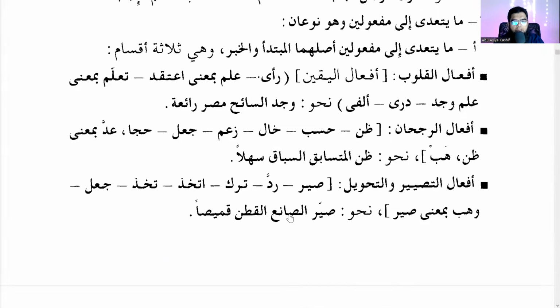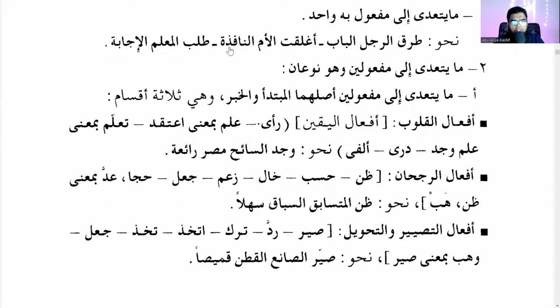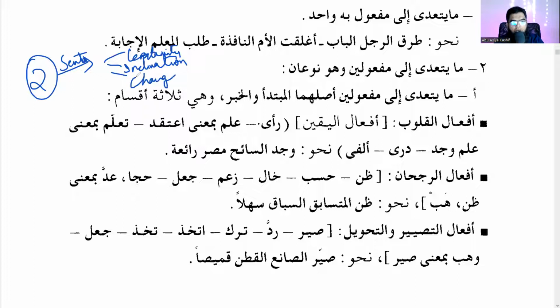Okay. So now again, let's go back to it. What are we learning? Which takes two maf'ulun bihis, right? Two objects. So we learned that two objects. The first one was a sentence. So in that sentence, there were three types. One, certainty. Right? And then second one is inclination, rujhan. He has some inclination. And the third is change, tahwil or tasir.